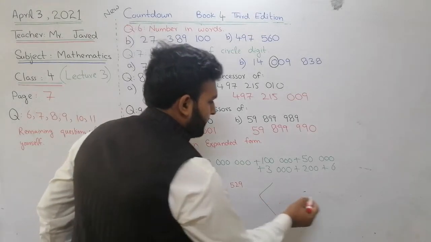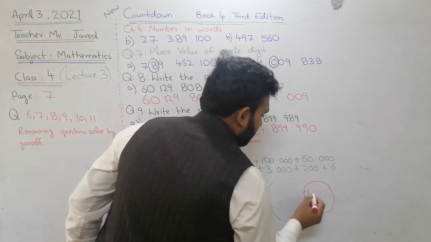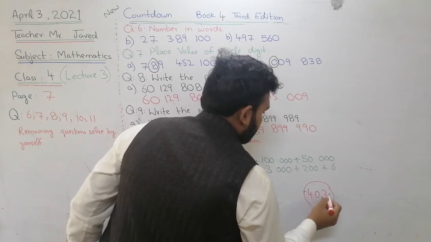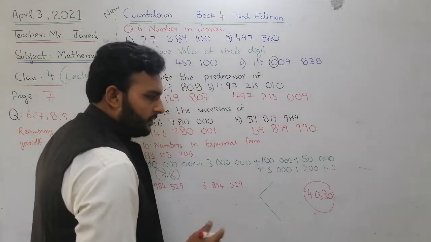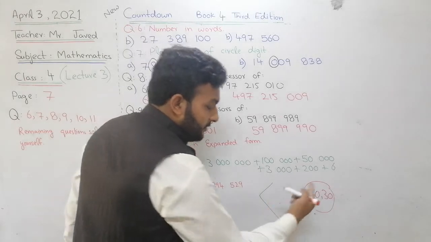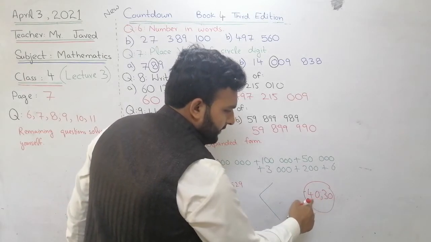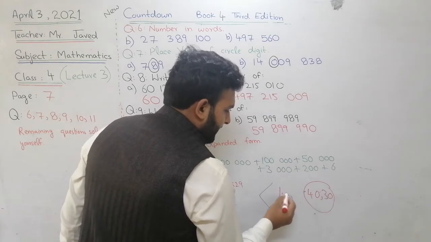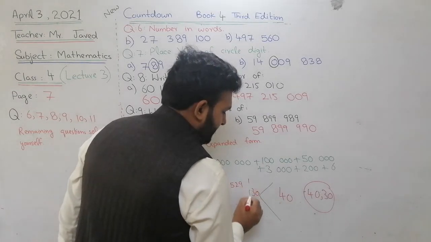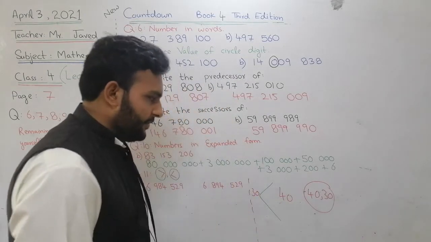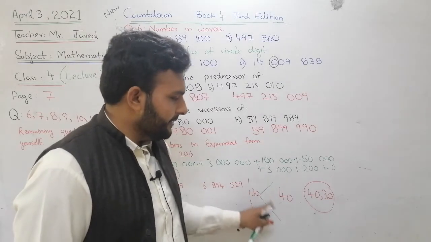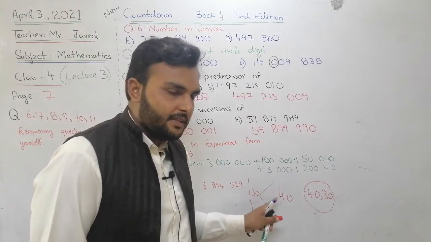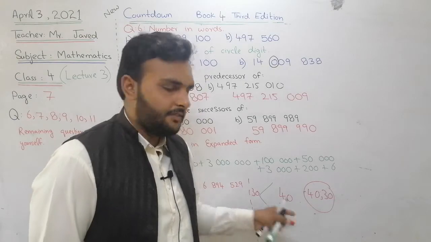Okay, look, I have two numbers like this, 40 and 30. Which one is greater? You all know. 40 is greater, 30 is less. So 40 will remain here and 30 will remain here, like this. Clear, all of you? So the opening side of this symbol tells us the greatest number.